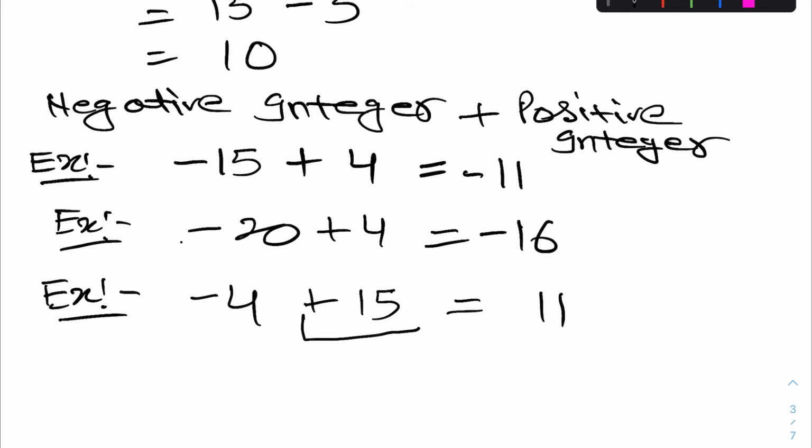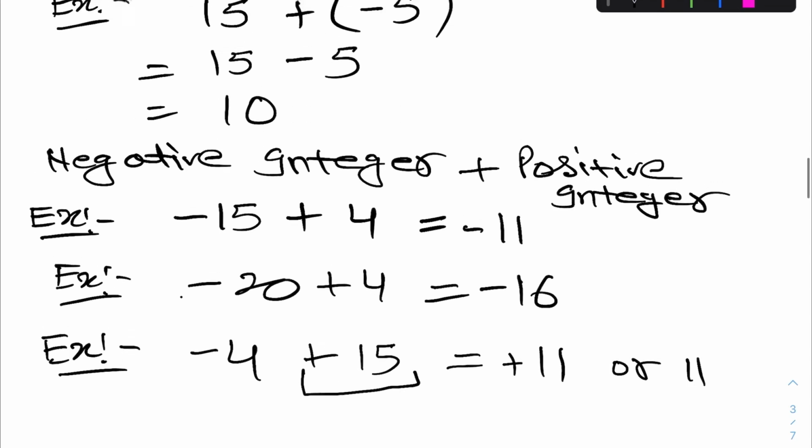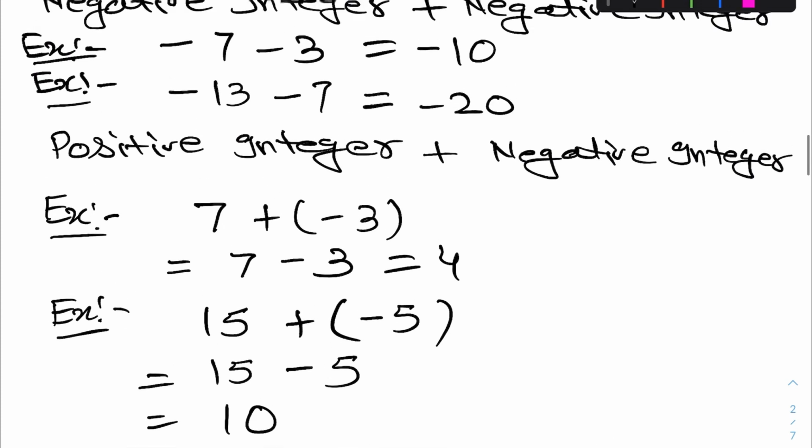Here bigger value is 15 and its sign is plus, so we will put here positive sign. Or you can write 11 also. There is no need to put the positive sign before the number. Okay.